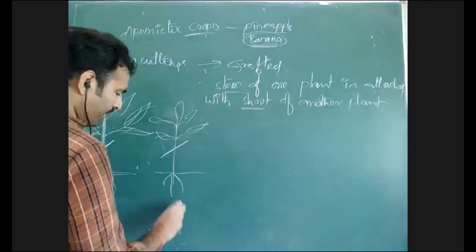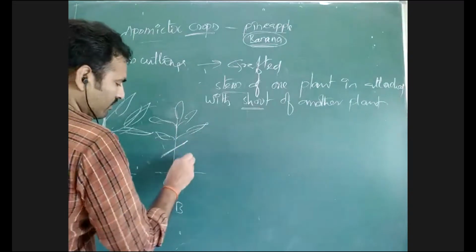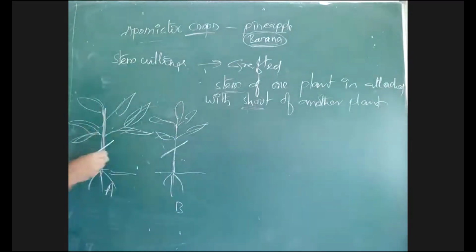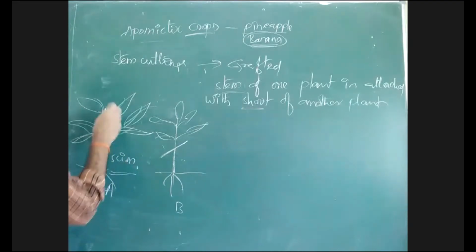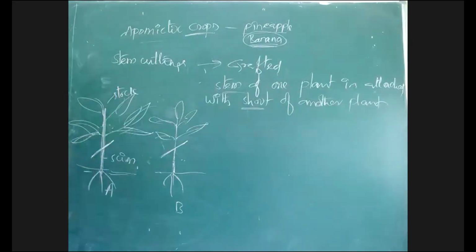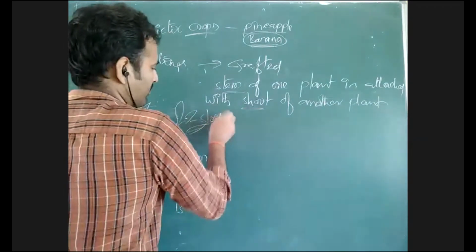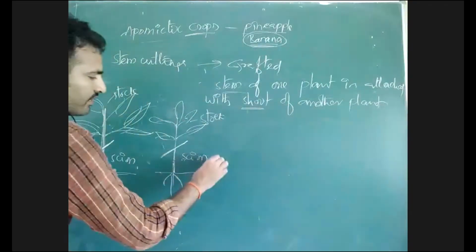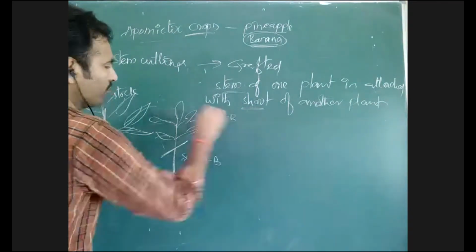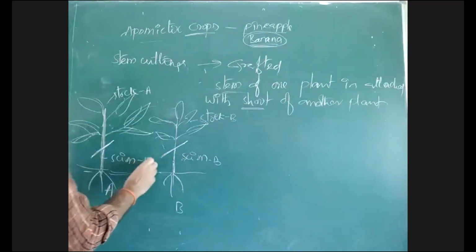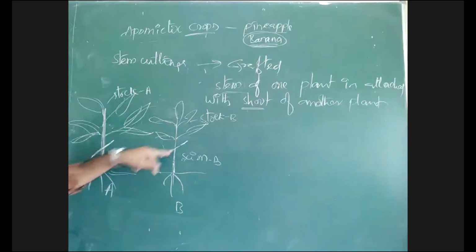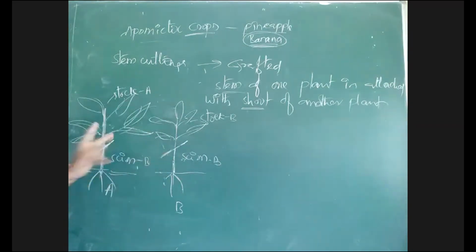This is plant B. The part which is stem is called a stock, and the top part which is used is called a scion. This is stock, this is scion. This is scion B, this is stock B. Stock A, scion A. The part below the cutting is stock, above the cutting is scion.